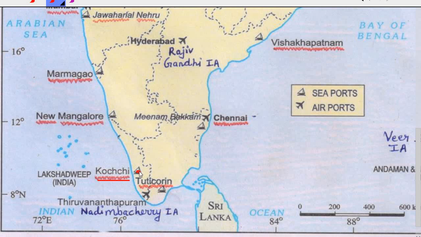The next one is the Kochi International Airport. You can see this ship. It is for Kochi port, but there is also an international airport at Kochi. So you have to learn that also. So for Kochi, you can see this curve of the border of Kerala and Tamil Nadu. Just below that is Kochi International Airport and port. You have to learn a single place for both airport and a seaport.